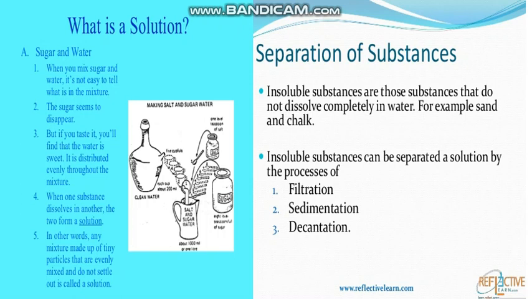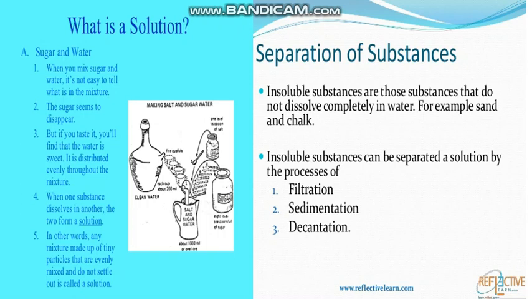Okay students, in my previous lesson I told you about mixture, how a mixture is formed when you mix two or more things. So there are different types of mixture depending upon the mixing. The first type is solution. So what is a solution? I will tell you with the help of an example, for example, sugar and water.